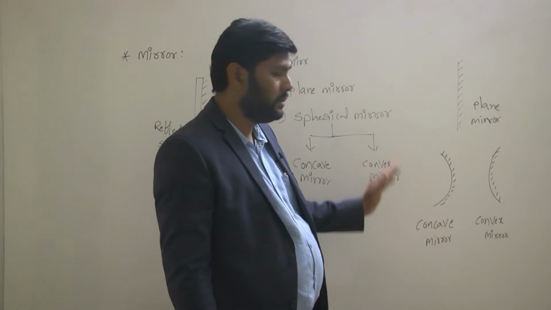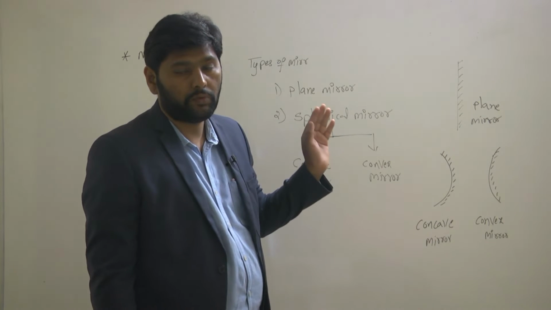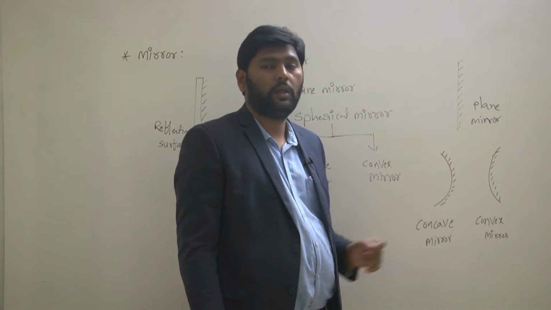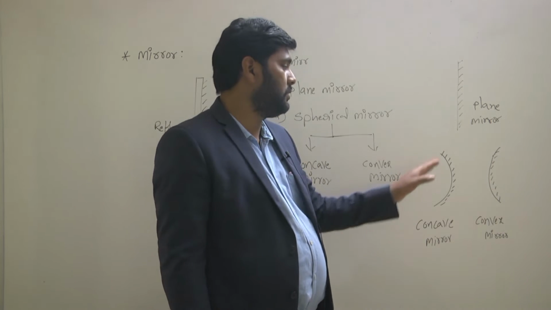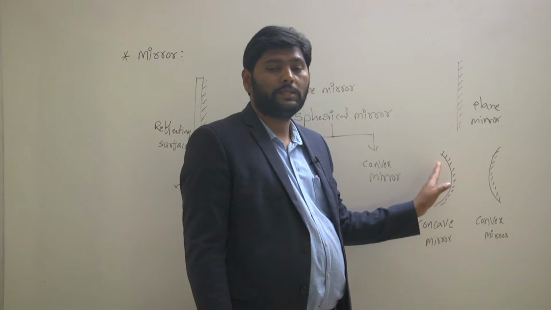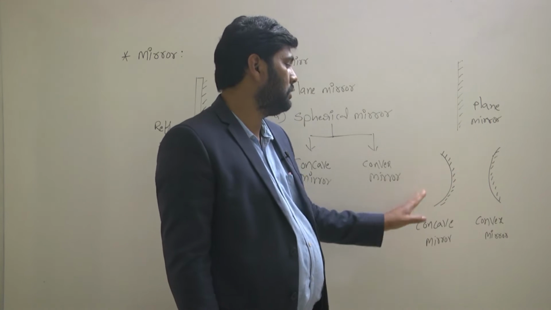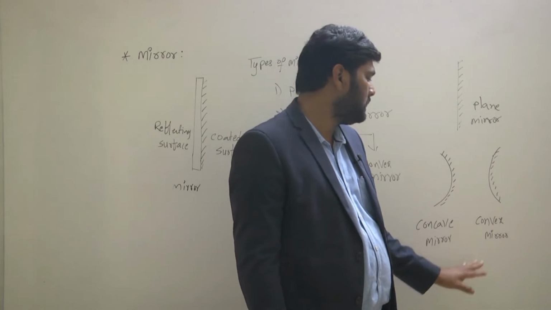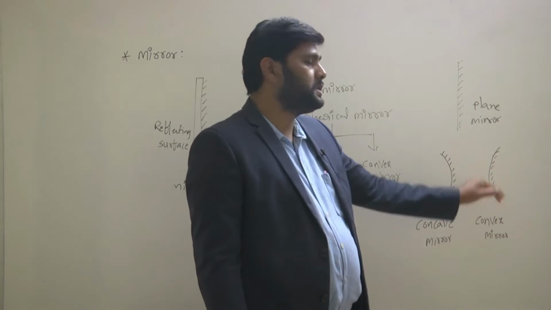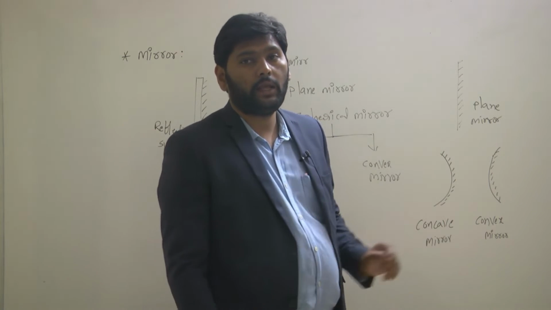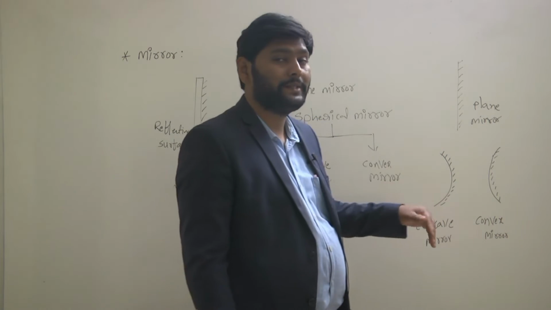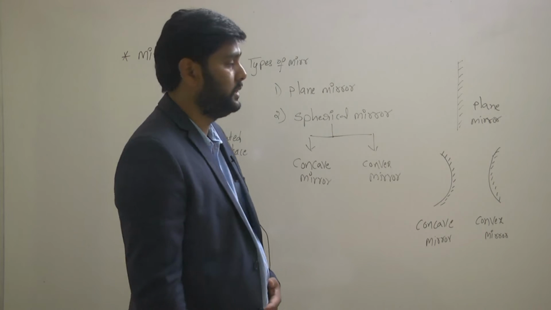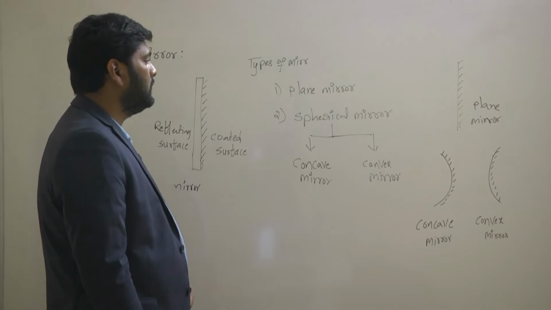Concave mirror means if you take any curved glass surface and coat it outside, then inside it acts like a reflecting surface. So this acts like a concave mirror. And a convex mirror means inside is coated and outside acts like a reflecting surface. Then this is called a convex mirror. That way we have divided the mirrors.